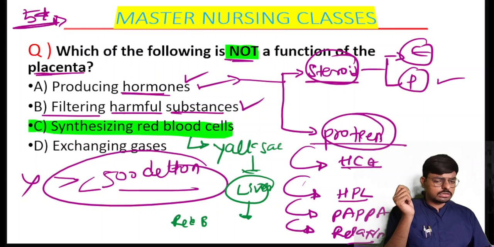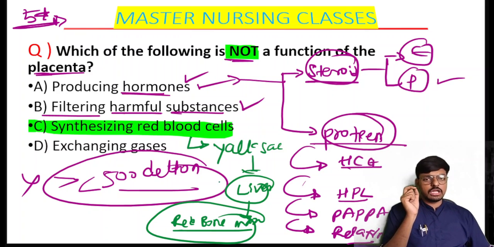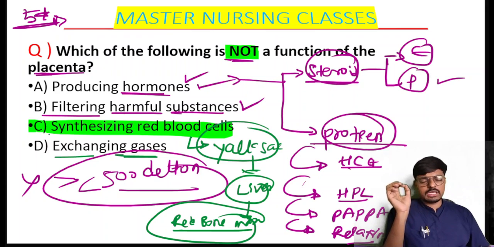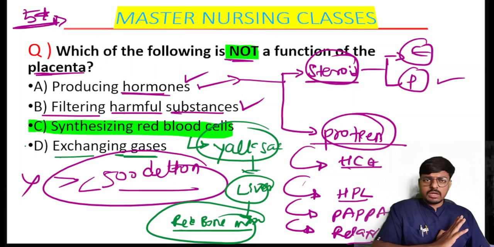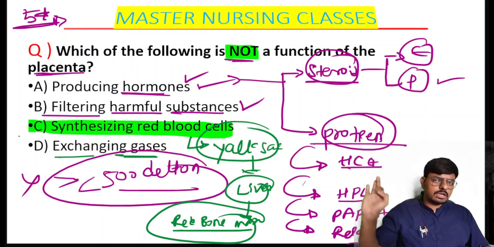It goes to the red bone marrow. Is that clear? This is how the sequence of erythropoiesis changes in intrauterine life. In the first trimester it is by the yolk sac. The placenta is not responsible for the production of red blood cells, or erythropoiesis. The rest, it can exchange gases also. The placenta also has a respiratory function, where the deoxygenated blood brought from the umbilical artery it takes, and oxygenated blood it brings from the maternal artery.